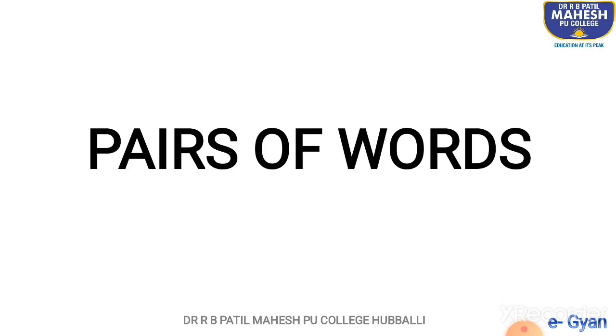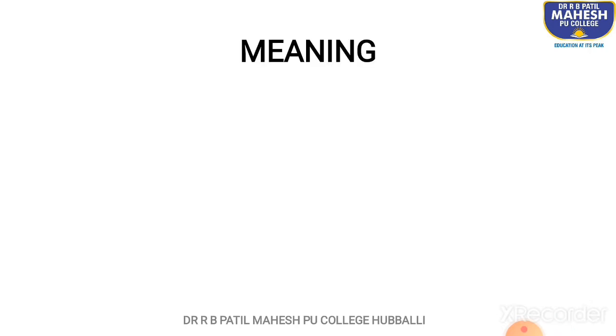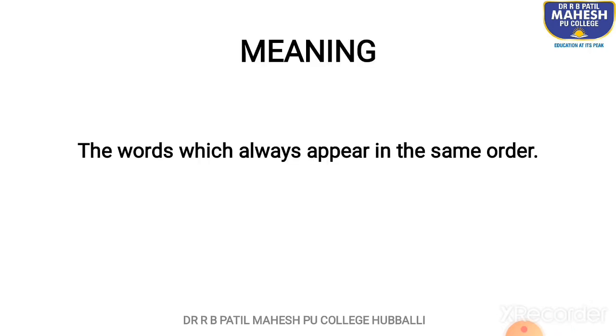It is pairs of words this time. The meaning of pairs of words is the words which always appear in the same order. As the topic suggests, pairs of words, I think you can understand that we are talking about the words which always appear in the same order.